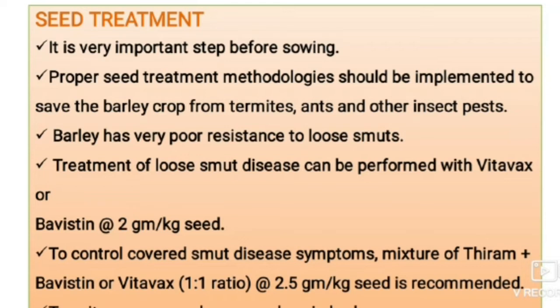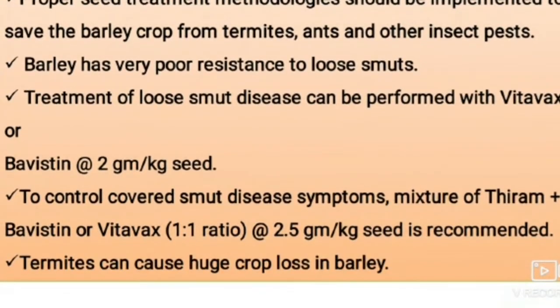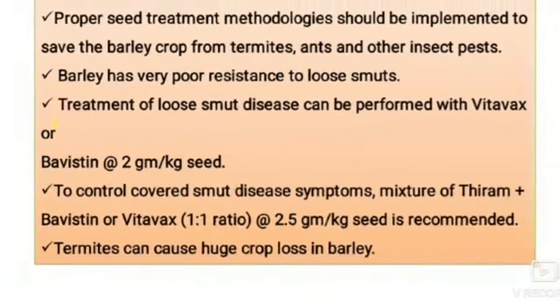Barley has very poor resistance to loose smut. Treatment of loose smut disease can be performed with Vitavax or Bavistin at the rate of 2 gram per kg of seeds. To control covered smut disease symptoms, a mixture of Thiram and Bavistin or Vitavax in 1:1 ratio at the rate of 2.5 gram per kg seed is recommended. Termites can cause huge crop loss in barley.